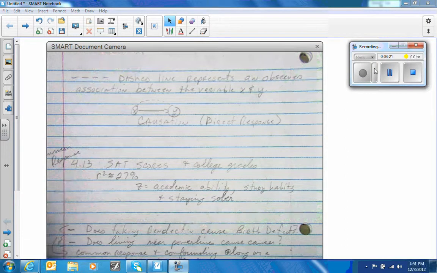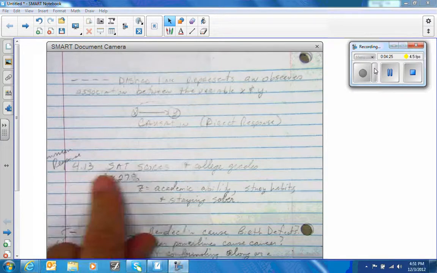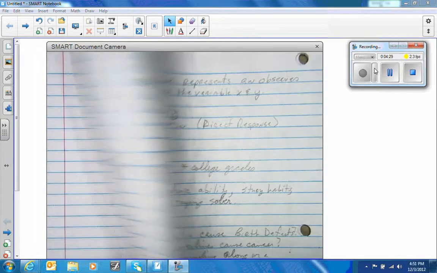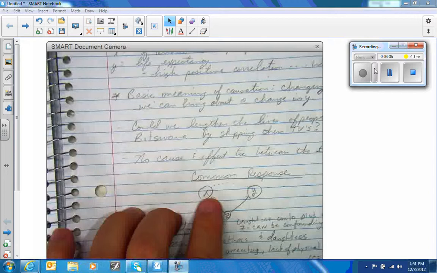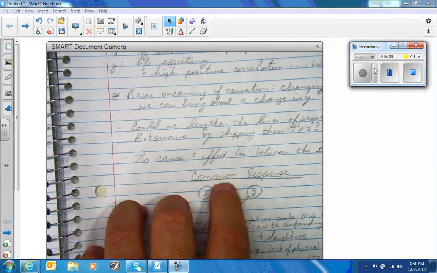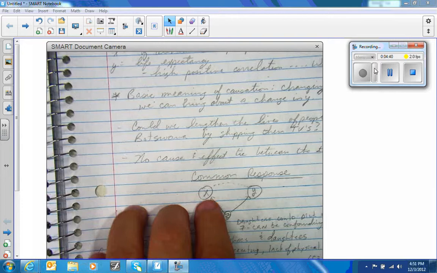Now, when we have something called a common response, all right, 4.13, SAT scores and college grades. Now, remember, your common response is where Z causes both X and Y and makes it seem like there is a relationship, or makes it seem like X is causing Y, even though it's not.